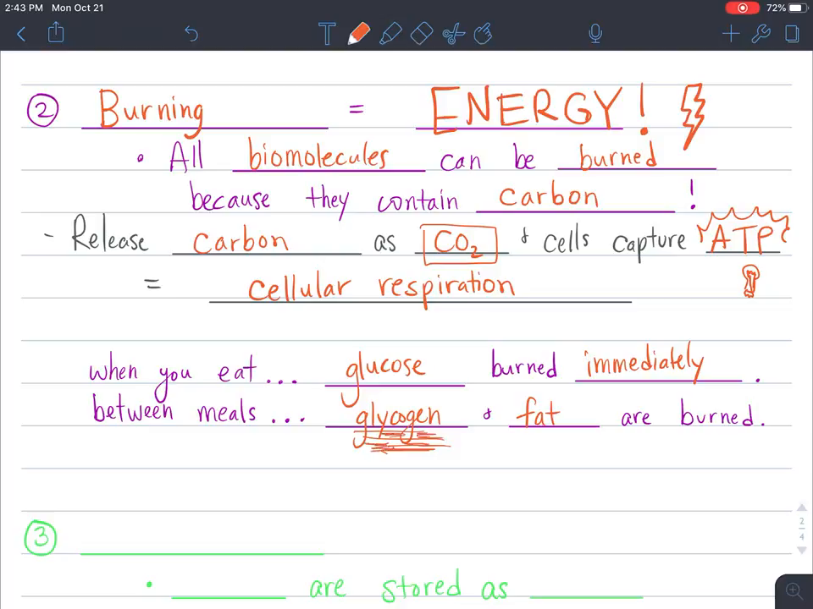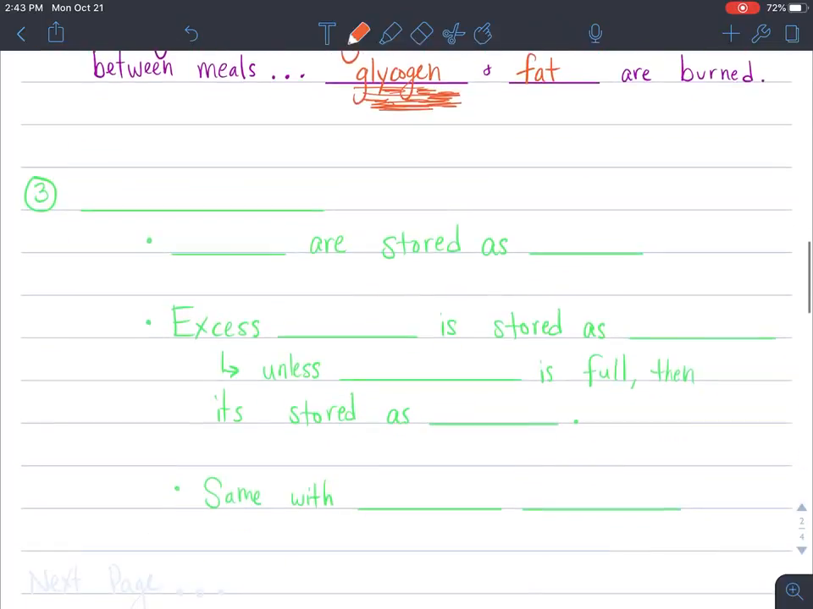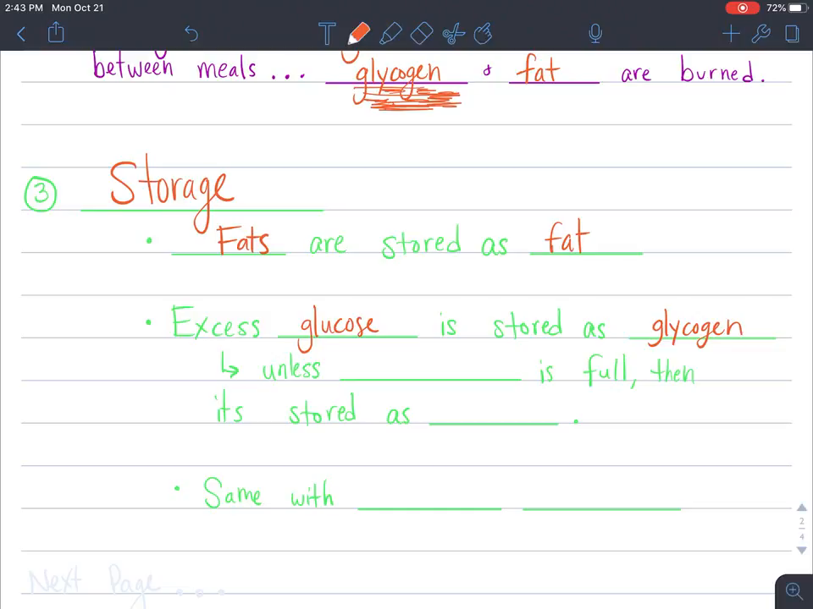So the sugars we don't use immediately will be used later, as well as fats. More on that later. Third is storage. If we're not building new things in our body like proteins and cell membranes, if we're not burning our food for energy, then we're going to store it for later. So fats are stored as fat. And excess glucose or carbohydrates, the sugars, is stored as, like I was just talking about, glycogen.